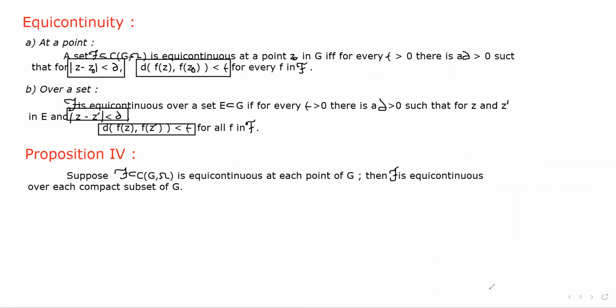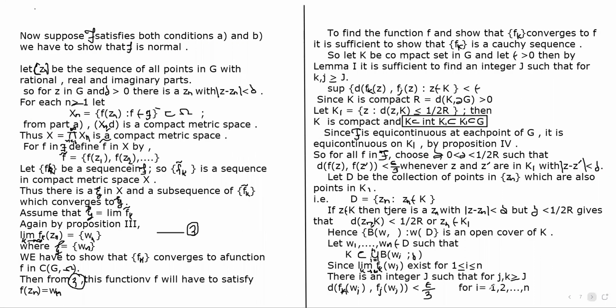Okay, and we already have seen that we consider K is compact, and hence we have proved that K1 is also compact. And also script F is equicontinuous at each point of G, and K1 is compact, so we can say that script F is also equicontinuous on K1.